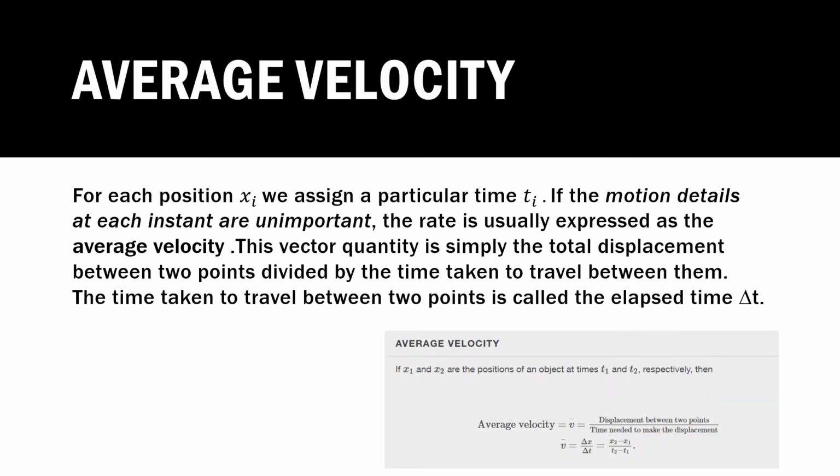Average velocity. For each position xi, we assign a particular time ti. If the motion details at each instant are important, the rate is usually expressed as the average velocity. This vector quantity is simply the total displacement between 2 points divided by the time taken to travel between them. The time taken to travel between 2 points is called the elapsed time.